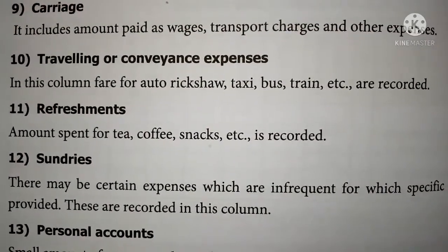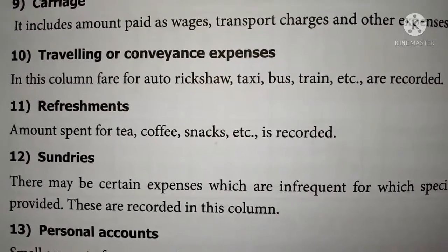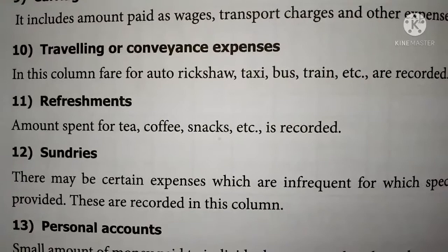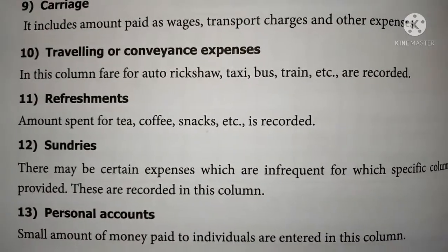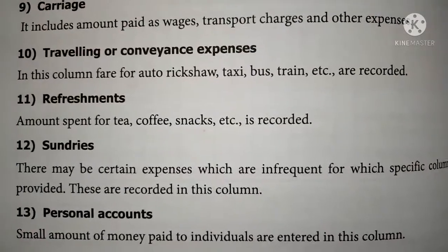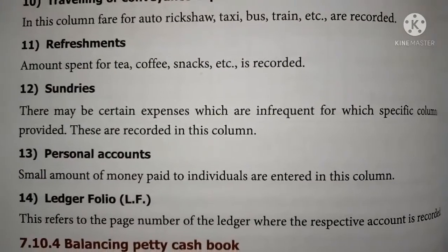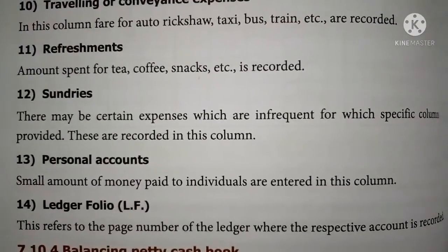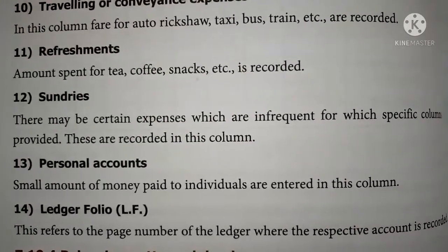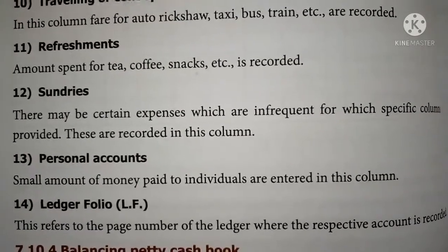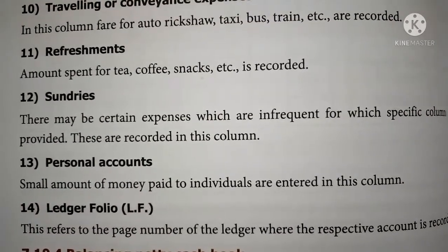Refreshment: in this column, the amount spent for tea, coffee, snacks, etc. should be recorded. In the sundry column, there may be certain expenses which are infrequent, for which no specific column is provided. So that should be recorded in the sundry column. Personal account column: small amounts paid to any poor people or individual person should be recorded in this column. Ledger folio: the page number of the ledger should be recorded in the ledger folio column.